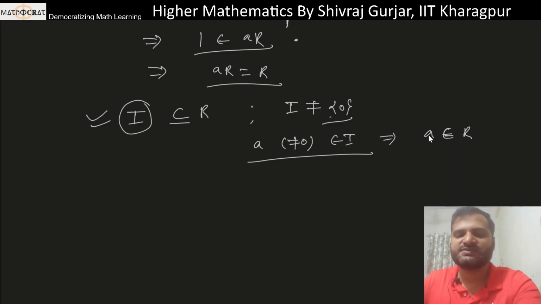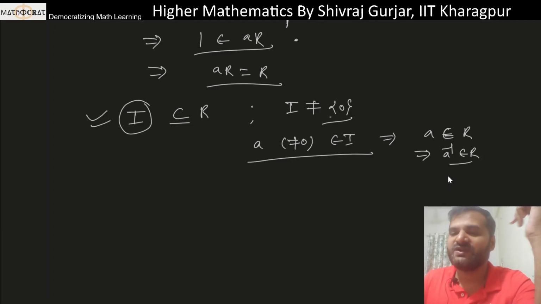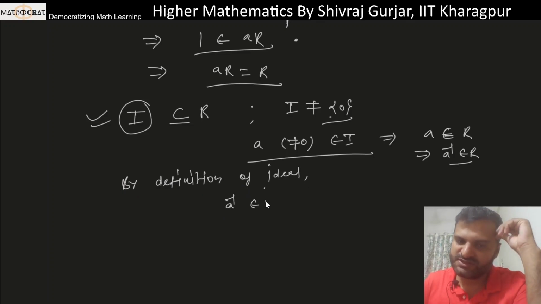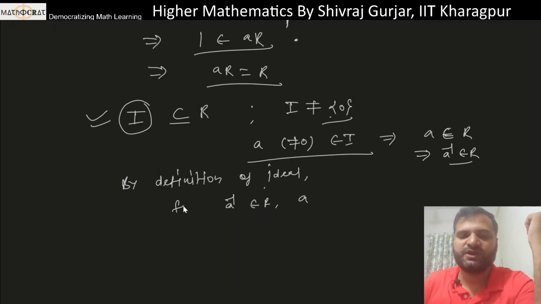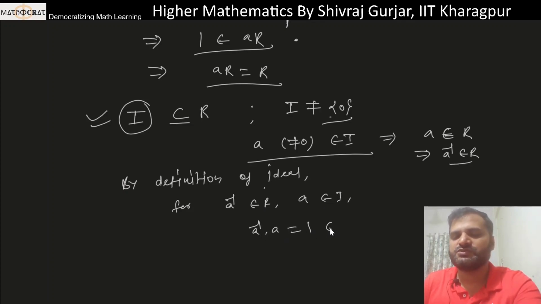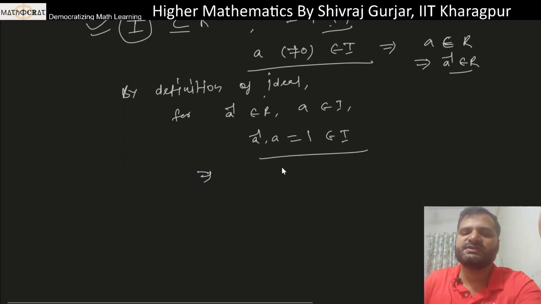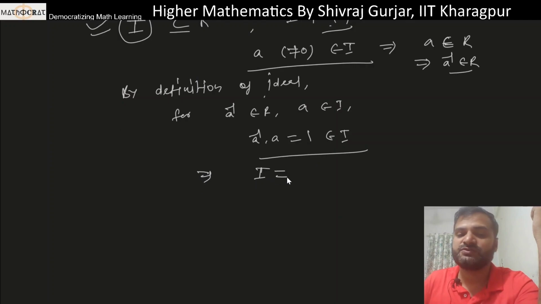If I is an ideal then this will be a subset of R, right? So from this we can say that A inverse pertains to R because R is a field. So every non-zero element will have a multiplicative inverse in R. अब देखो, now by definition of ideal, for A inverse pertains to R and A pertains to I, A inverse dot A which is 1, of course this will pertain to I because that is the definition of ideal. So we can say that as 1 pertains to I, I has to be equal to R.